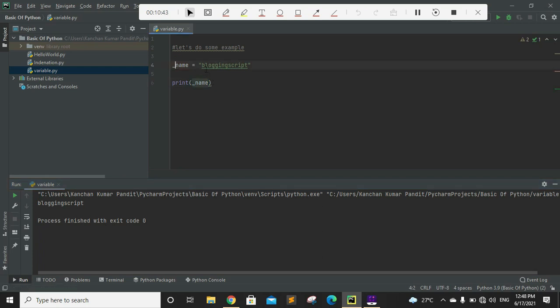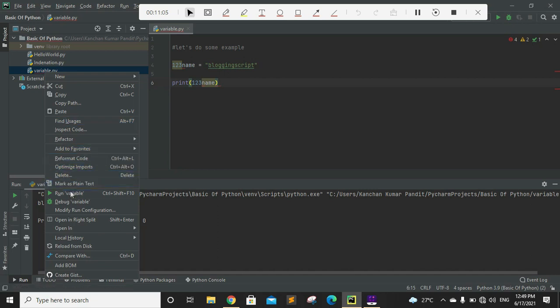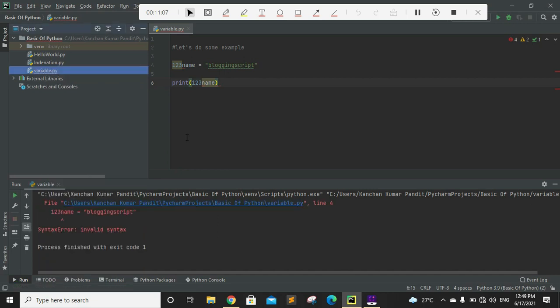And the next rule is that a variable name cannot start with a number. So let's suppose I have given it the number 1 2 3 and then name, and that means it's starting with a number. Now I'll try to access this variable name. Let's run this program and see the error we get.